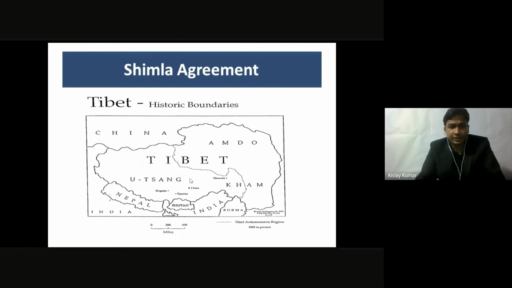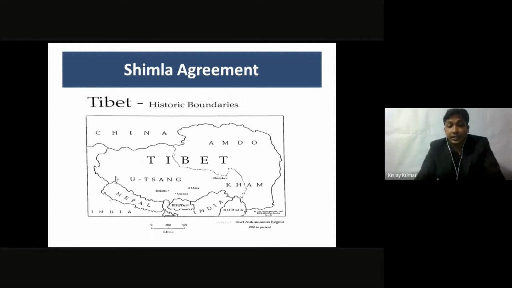Why did they do it? They did it because, again, here is India. As you can see, India is here, Bhutan is here, another country, Nepal, another country. But they are all in line with India from here to here, and the Indian border extends further west to Nepal. So this all is the Indian border. The Britishers basically wanted to separate China from India so that India could be saved from the communist influence.